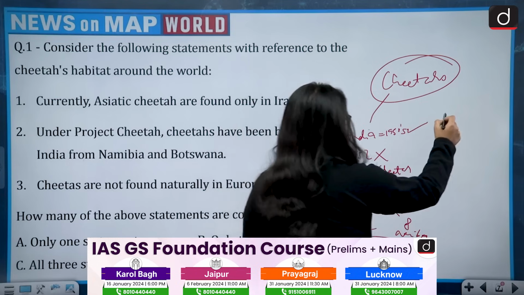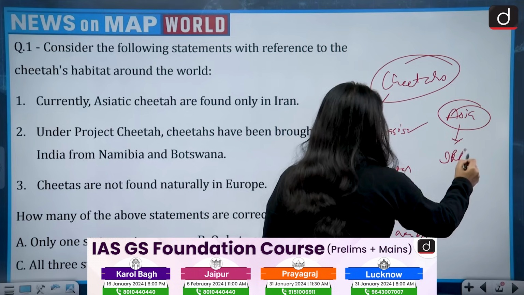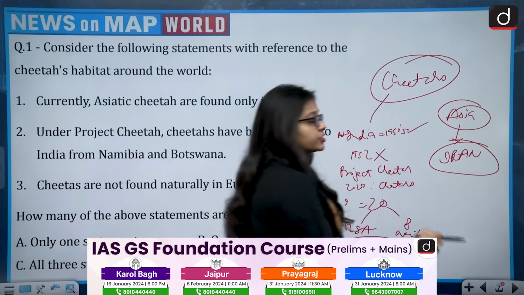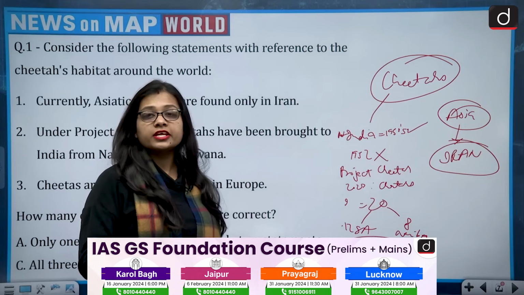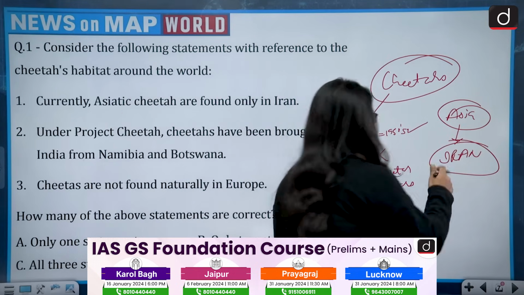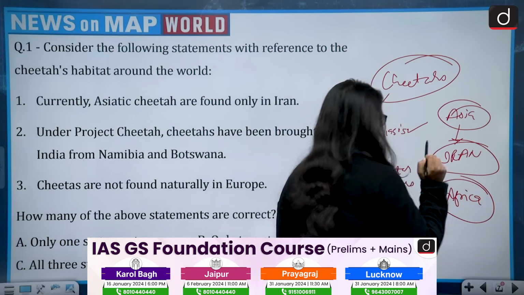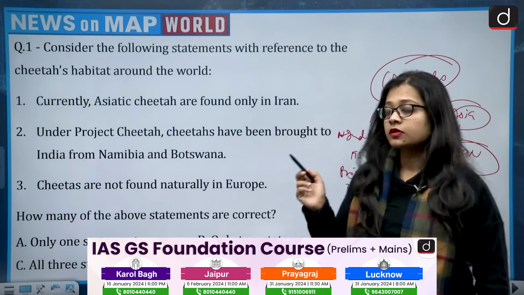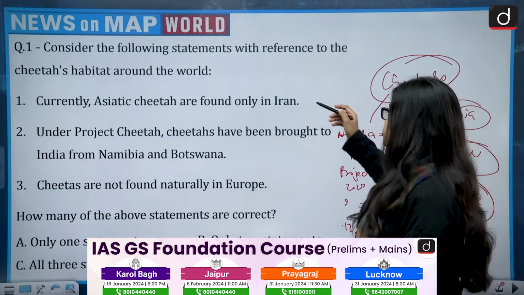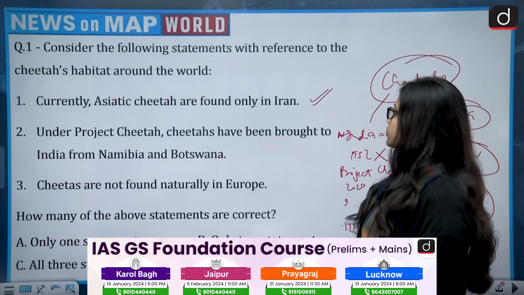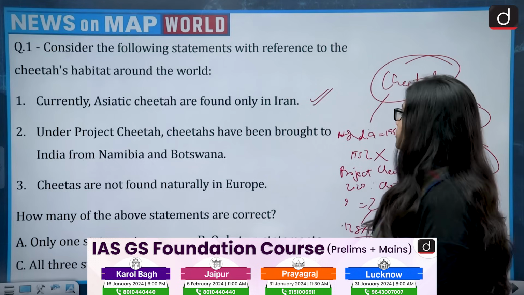And apart from India, in the whole of Asia, there is only one more country where the cheetahs are present, that is the Asiatic cheetah, and that is Iran. And in Iran also the cheetahs are very limited in number. And the continent where cheetahs are present is Africa. So currently Asiatic cheetahs are found only in Iran, that is true.